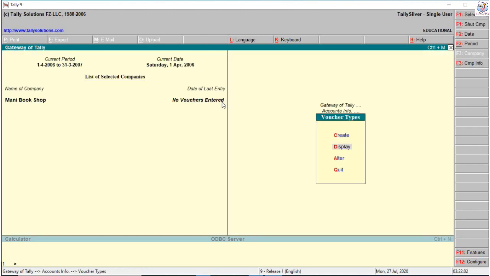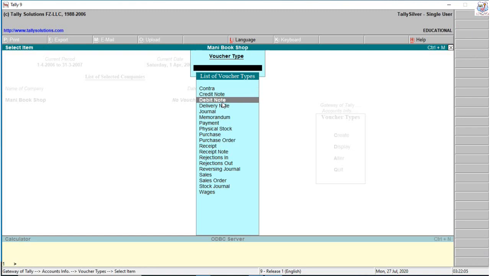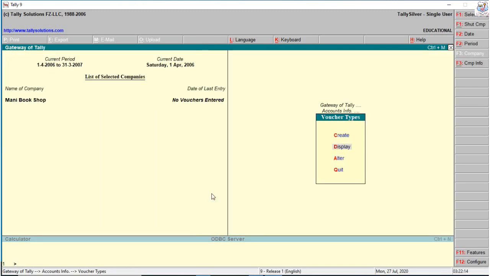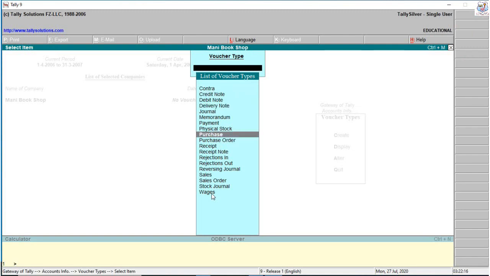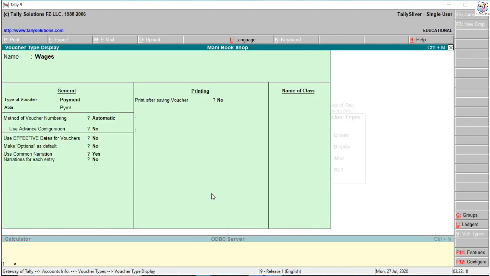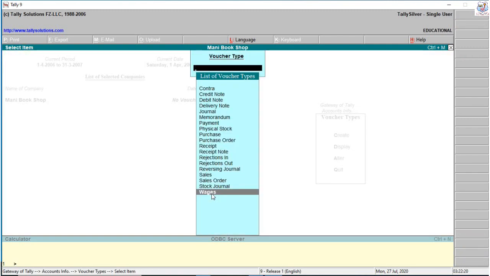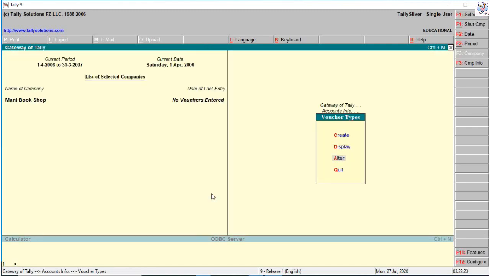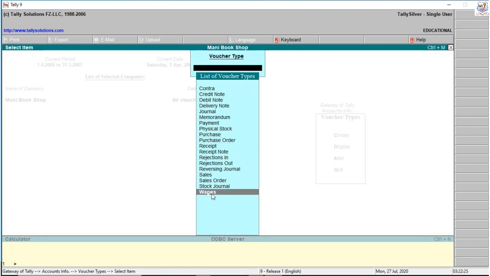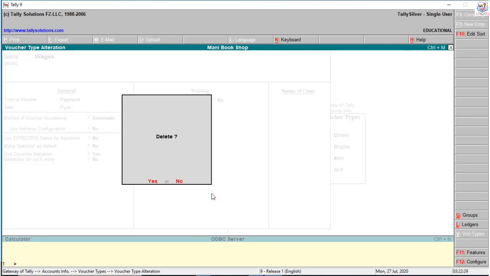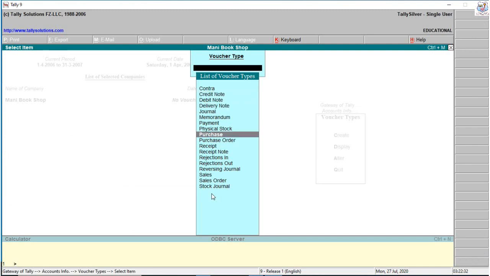So the wages voucher is created. You check display wages, and the wages accounting voucher is created. If you want to delete, same procedure, but the display option does not provide delete. The alter option only provides deletion of any transaction entry, voucher or ledgers. So press Alt plus D, and the wages voucher is deleted.